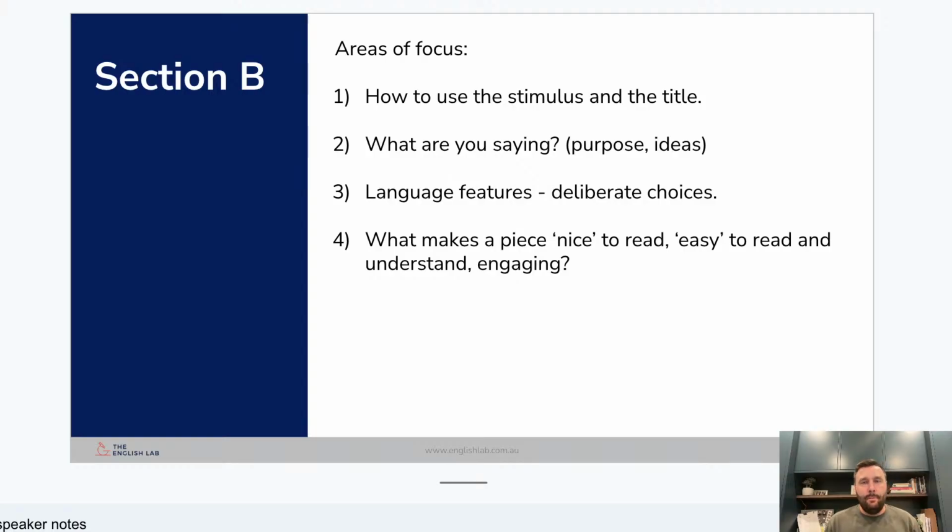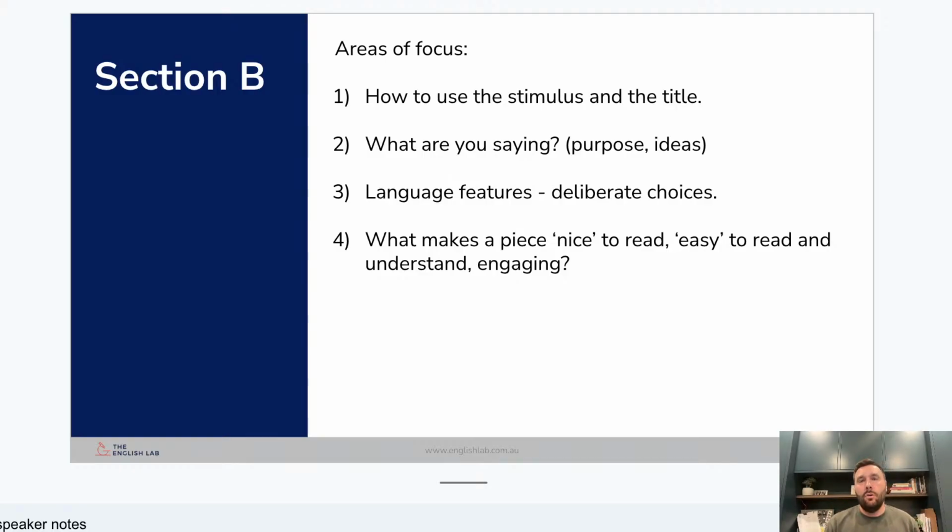So that brings up a couple of things. One, how do we work with the title? Well, we treat it a little bit like the question, okay? We've got a great knowledge of our areas, of our framework of ideas. We bring all those ideas that we have, all of those different ways that we've written pieces, and we dive in and use all of them depending on what the title leads us to on the day.